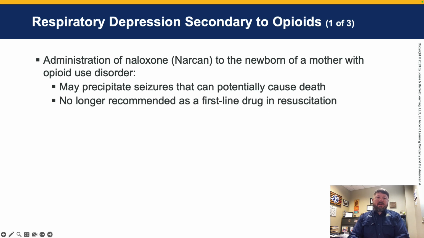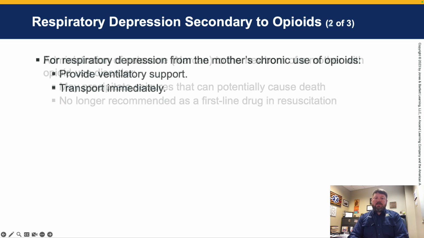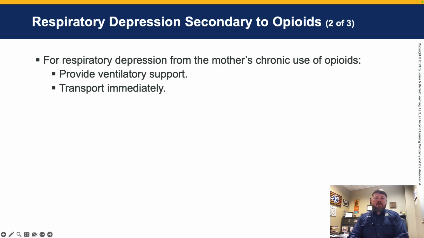Respiratory depression secondary to opioids. Administration of naloxone or Narcan to the newborn of a mother with opioid use disorder may precipitate seizures that can potentially cause death, and is not recommended as a first-line drug in resuscitation. Note again, this is for the mother with opioid use disorder. For respiratory depression from the mother's chronic use of opioids, we're going to simply provide ventilatory support and transport immediately.